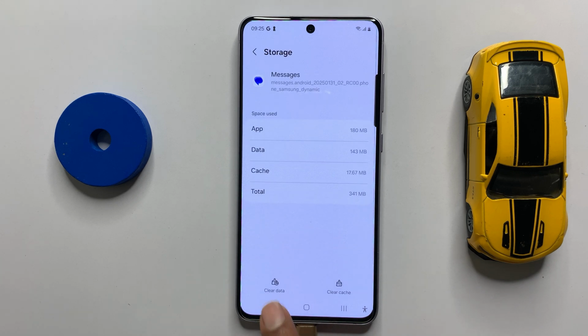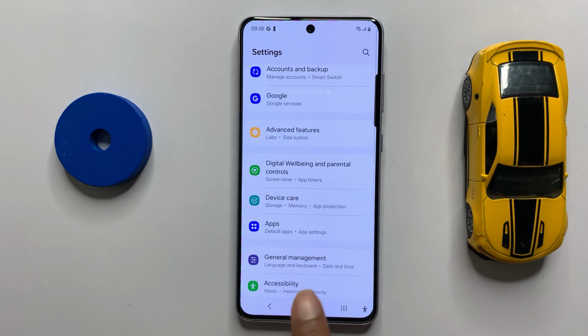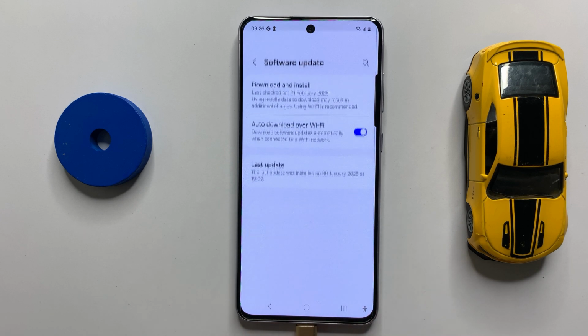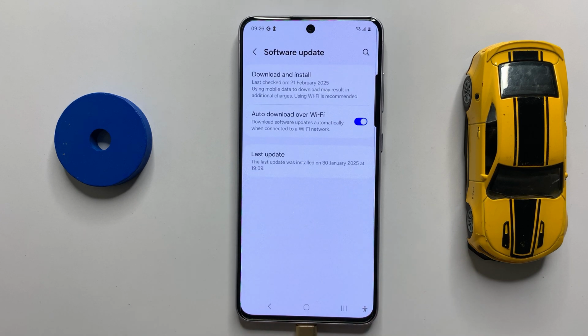Now here you can clear the cache memory and data of your Messages app. After that, go back and click on Software update. Now here you can check whether your latest version will be updated or not. If it doesn't update to the latest version, then update it to the latest version.